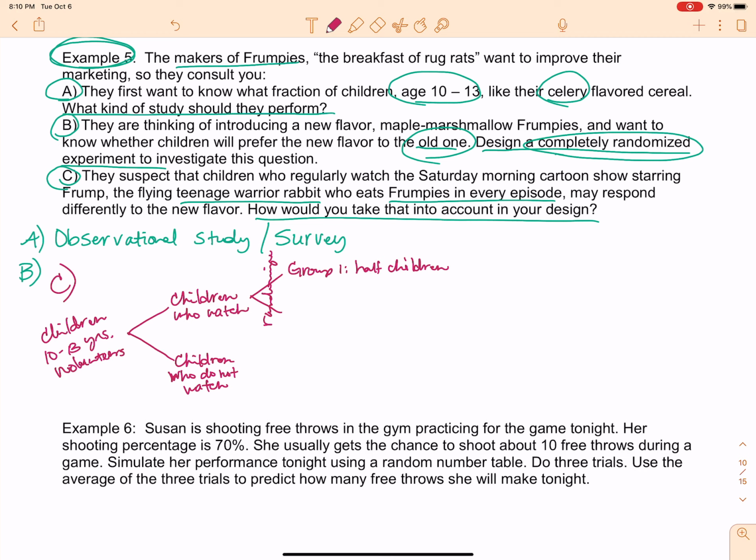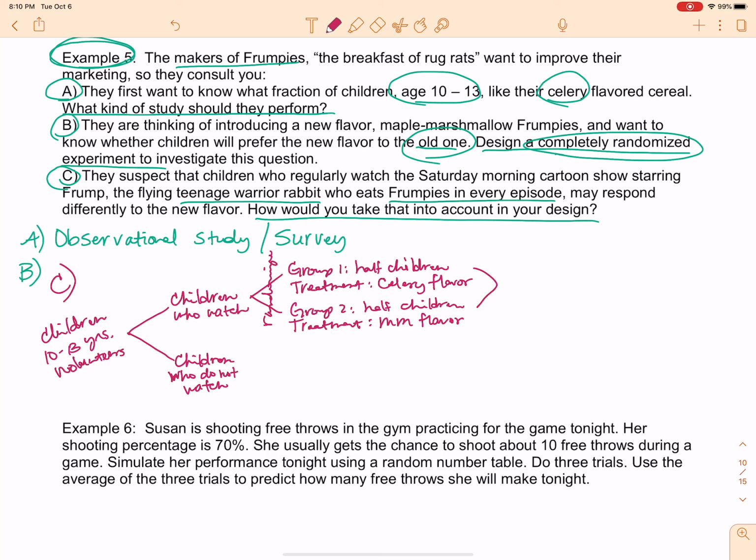So half of the children will be in group 1, and they will receive the treatment of the celery flavor, or it doesn't really say celery flavor. I guess we should have said old flavor, but whatever. Group 2, the other half of these particular children, the ones who watch the show. And this treatment, of course, is going to be the new flavor cereal.